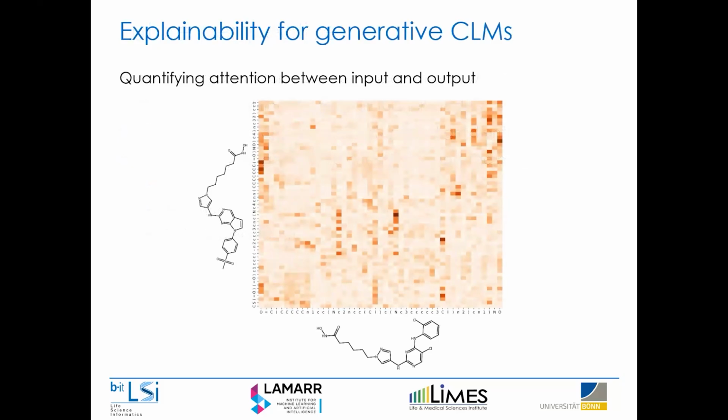With generative chemical language models, this is an example of what it would look like if you would quantify the attention. If this was a simple task of having one input sequence representing the molecule, where you want a specific characteristic modified, and you have a different output sequence, you would visualize the attention between these two molecules. It would look like this. Of course, as you can see, this is not necessarily very interpretable. So we would have to either aggregate this in a better way or create different visualizations for this to become interpretable to a chemical audience.